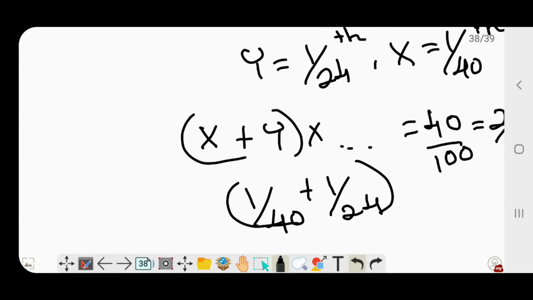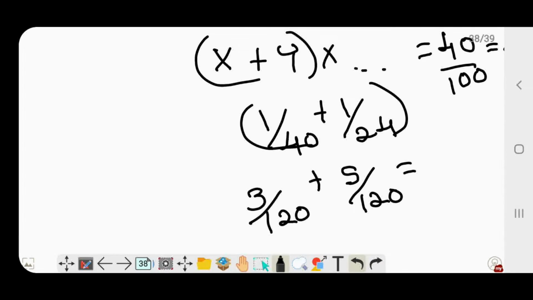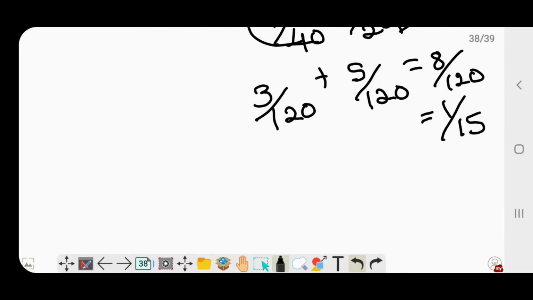So let me take the LCM of 24 and 40, that would be 120. So I can represent this as 3 by 120 plus 5 by 120, which is nothing but 8 by 120, which in turn is nothing but 1 by 15, right? So we need to reach 40 by 100, that is 40% of the work. So if I say 1 by 15th of the work in a single day, then this 1 by 15 needs to be multiplied by a factor. Let us call it m, where m represents the number of days.